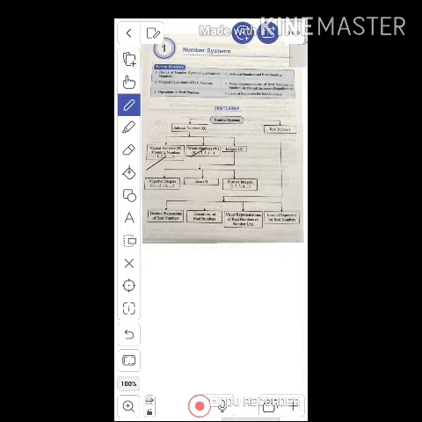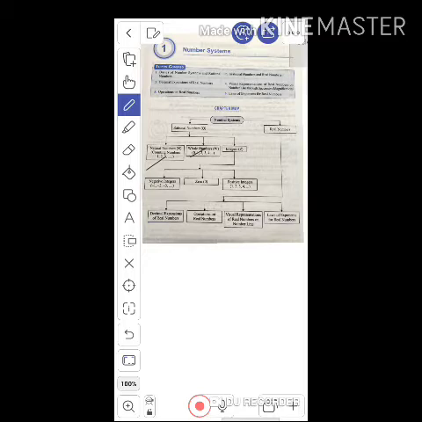The number system was modified and a larger system was introduced, called integers. So what does it mean? It means integers include all the whole numbers and the negatives of natural numbers, and it is denoted by the letter Z.